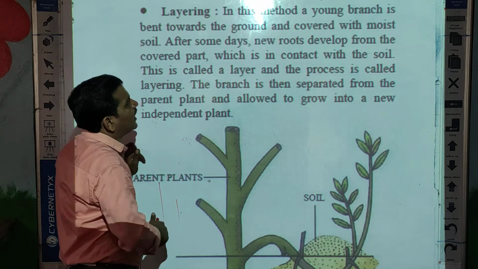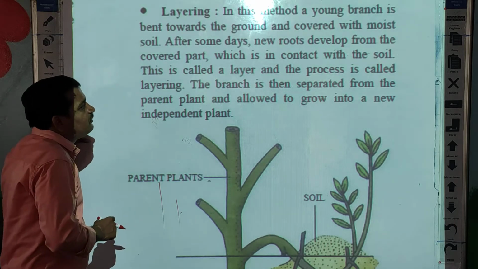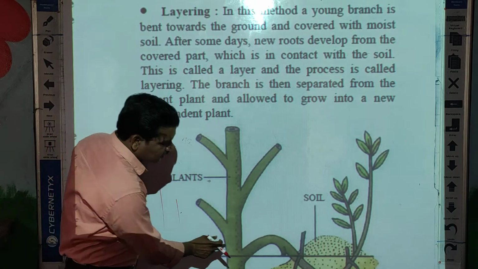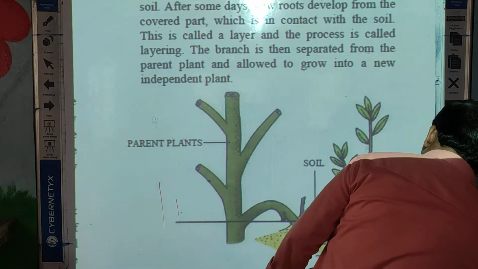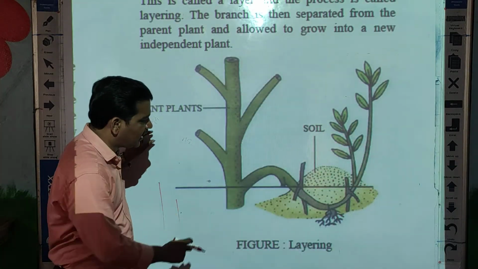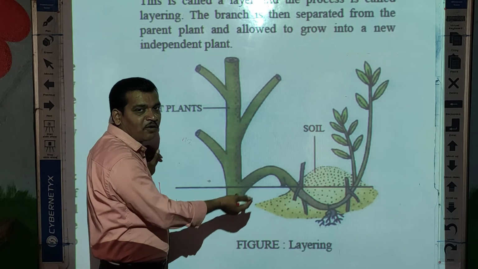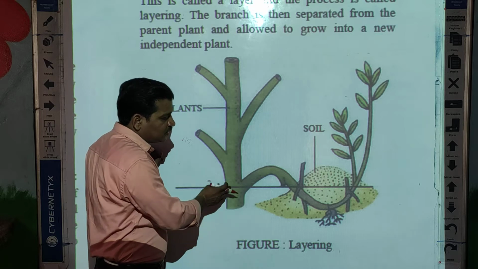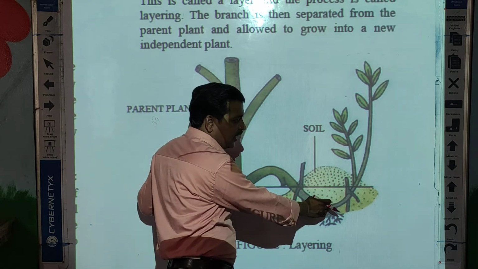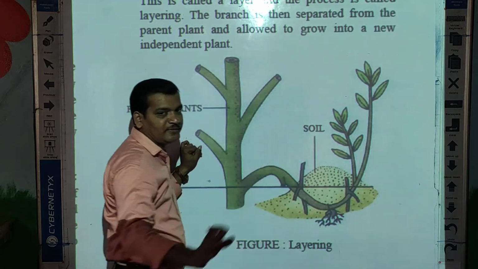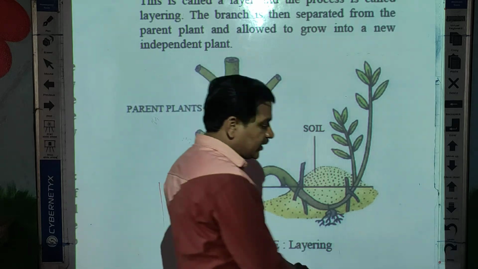So this young branch is bent towards the ground and covered with moist soil, as you can see in this figure.